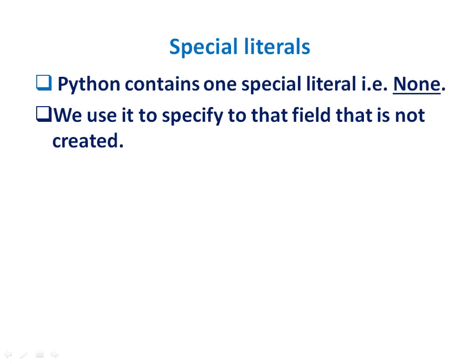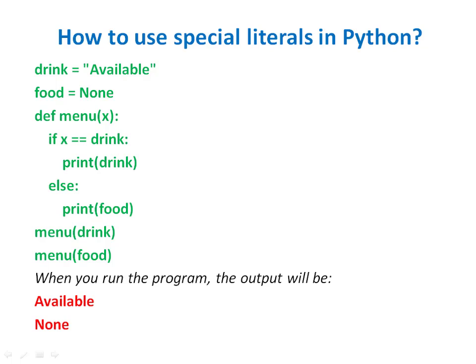There is a special literal called None in Python, which is used to specify that the field is not created. Let's see an example in which we use the literal None. drink is equal to available. We are assigning the string available to drink. food is equal to None. We are assigning the special literal None to food. def menu(x), we are writing a function menu by passing a parameter x. If x is equal to drink, print drink, else print food. menu(drink), we are calling the function menu. Here the function menu is called and drink is passed to x.